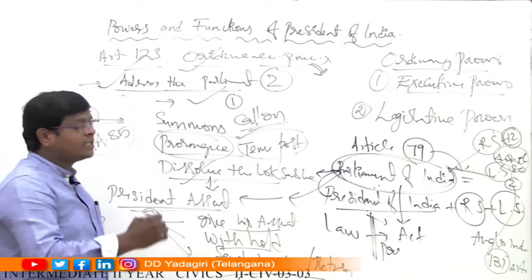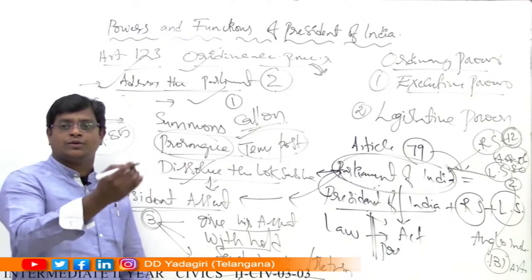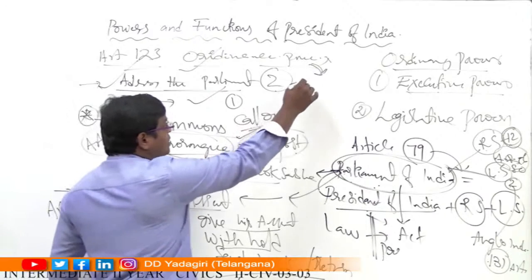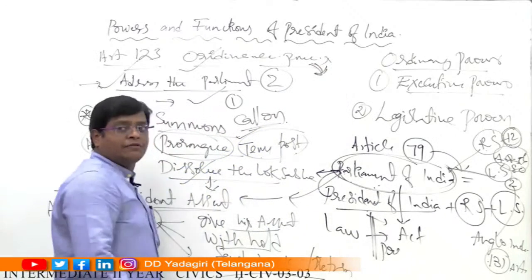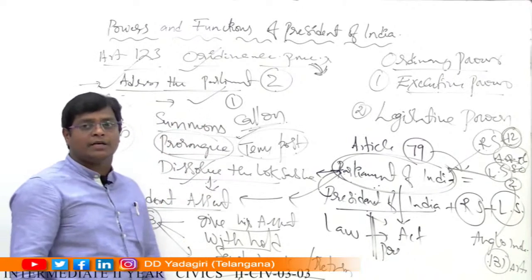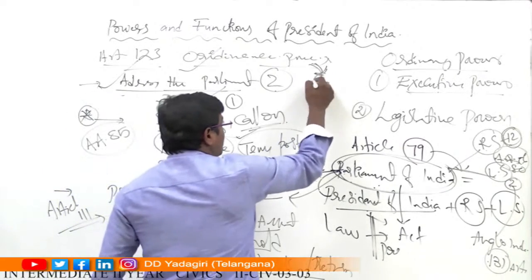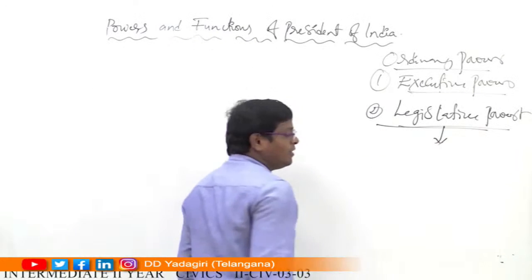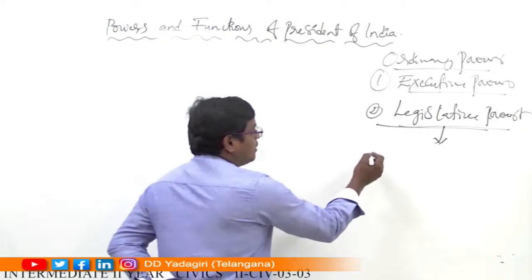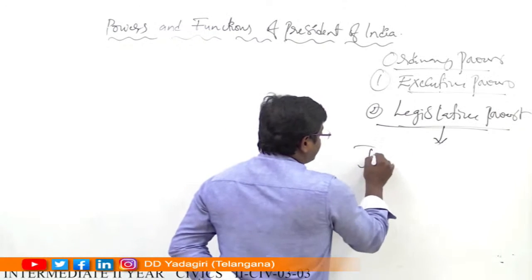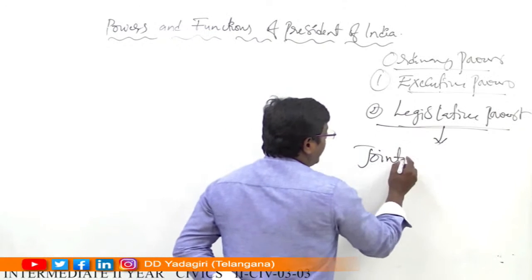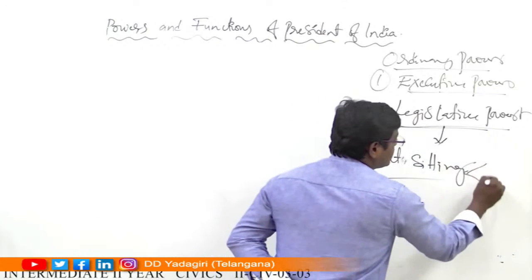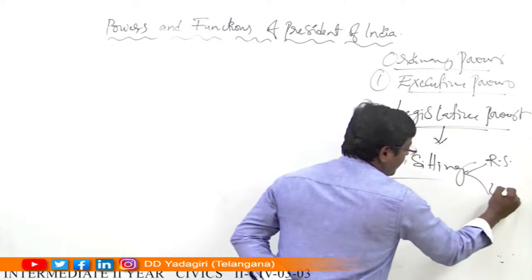Okay, they are also considered equivalent to laws passed by the Parliament of India. Of course, after the commencement of the Parliament of India, they must be approved by Parliament within 6 months. Keep in mind, under the legislative powers, the President of India also has the power to formulate a joint sitting. What is that? Joint sitting of both houses of Parliament of India, Rajya Sabha and Lok Sabha.